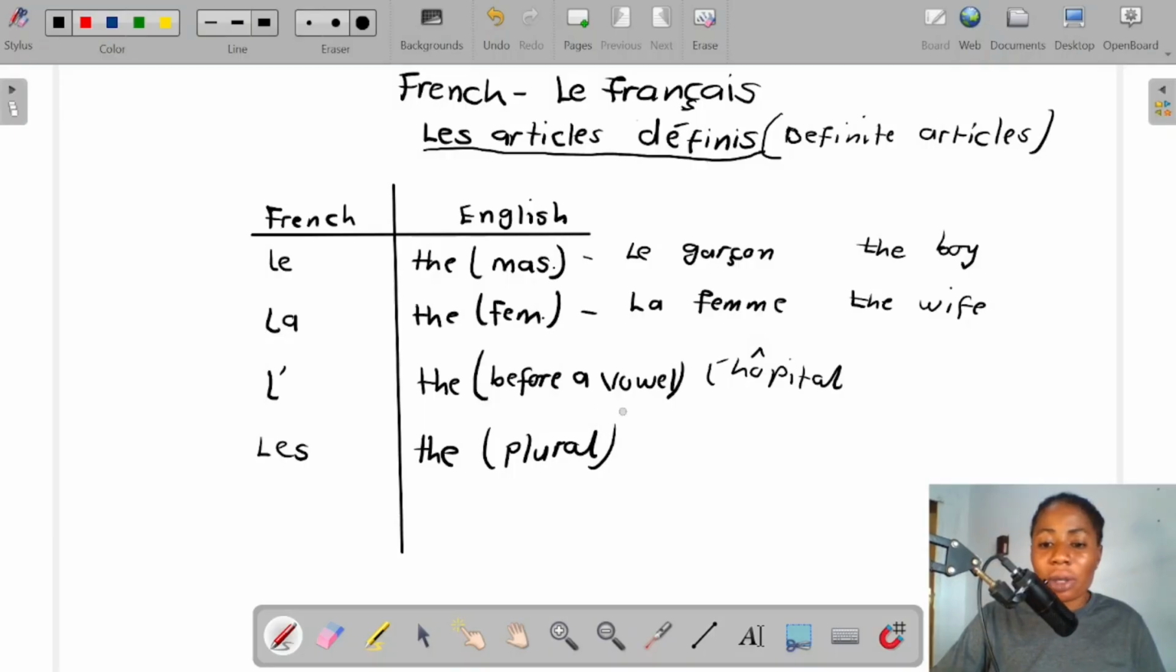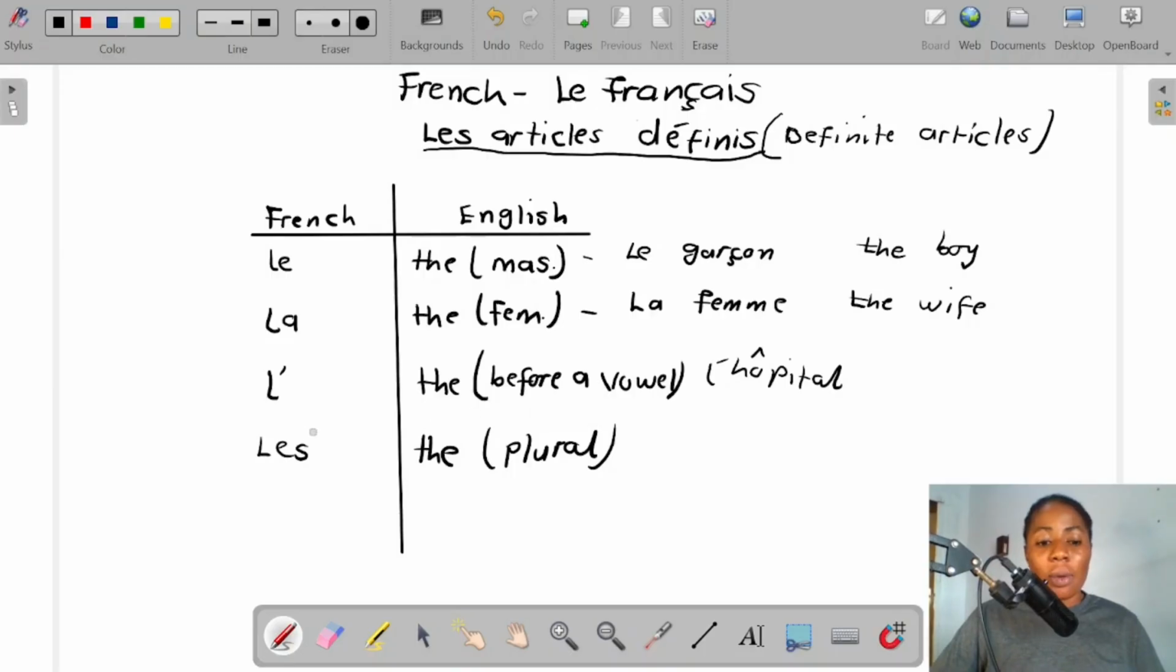So now l'hôpital, why is it starting with H? You know, in French, H is a silent letter. So the L apostrophe affects it. And you can see I said l'hôpital. I started with the O sound because the H is very silent.